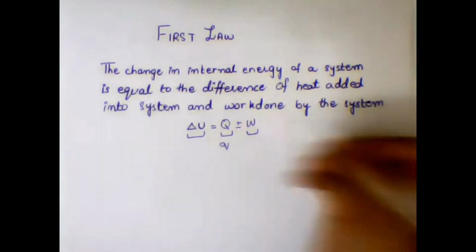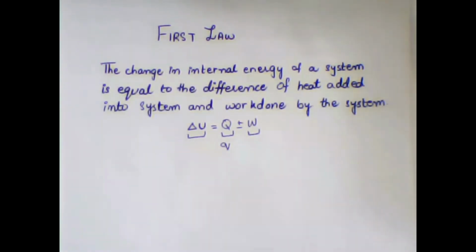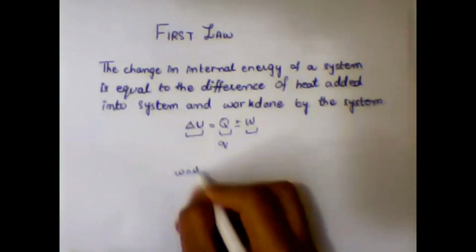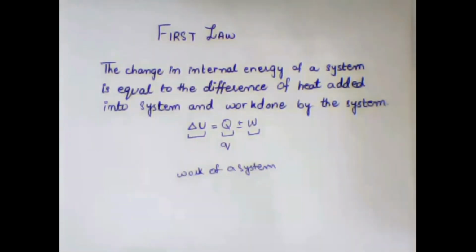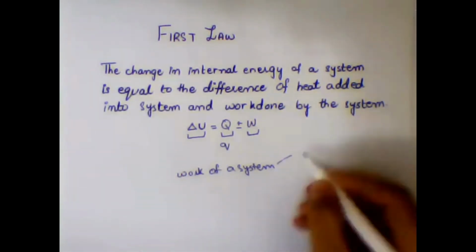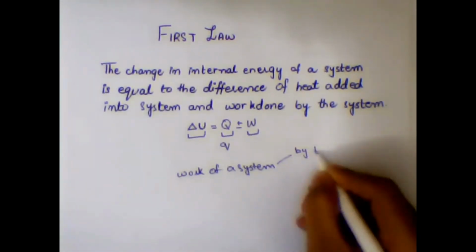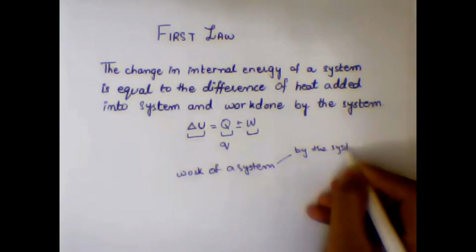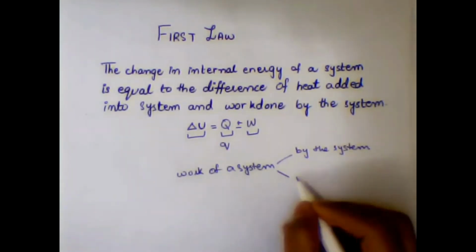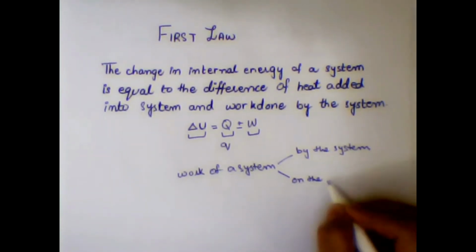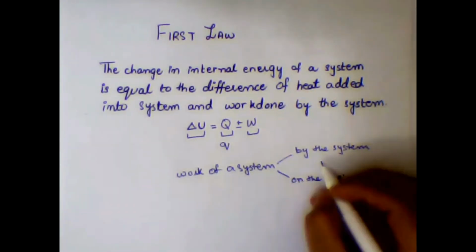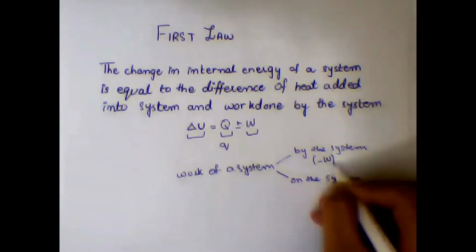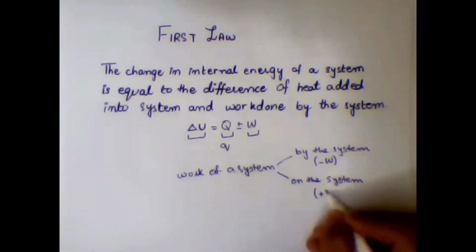Now W. W means work done of a system. In the context of thermodynamics, work of a system means two things, either by the system or on the system. So by the system means negative W, on the system means positive W.